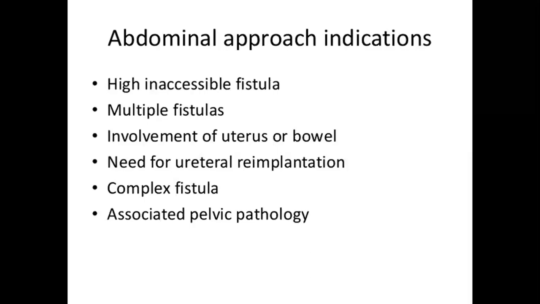Then coming to vaginal approach, split flap technique, then saucerization and Latzko procedure. Then abdominal approach, in which cases you go for abdominal approach: for high fistulas which are inaccessible through the vaginal route and multiple fistulas are there, and when there is involvement of the uterus and bowels and there is need for ureteral reimplantation into the bowel, and complex fistulas associated with pelvic pathology and as a result of radiation, you go for abdominal approach.